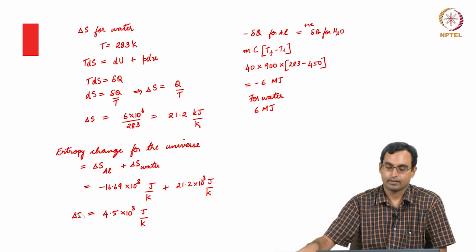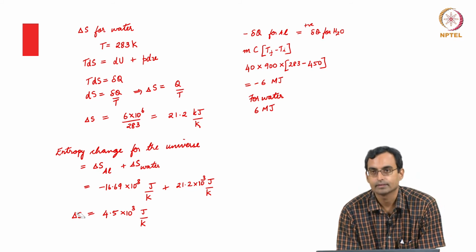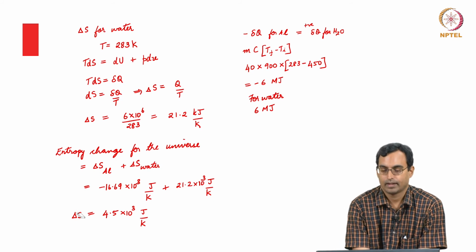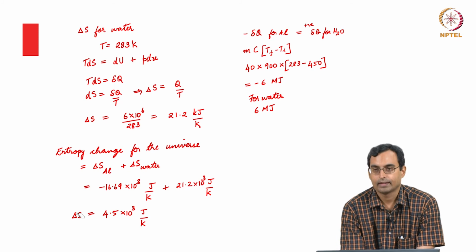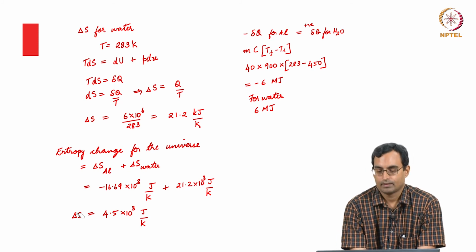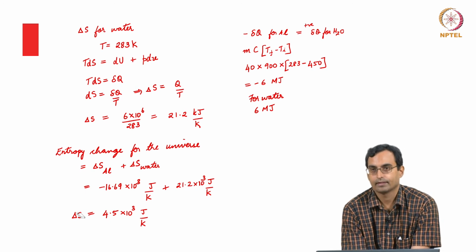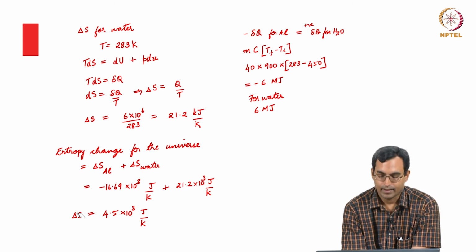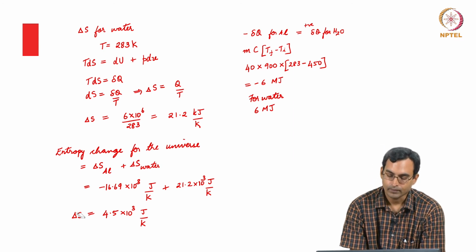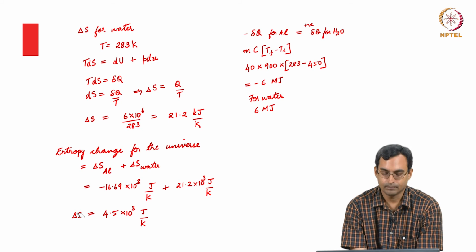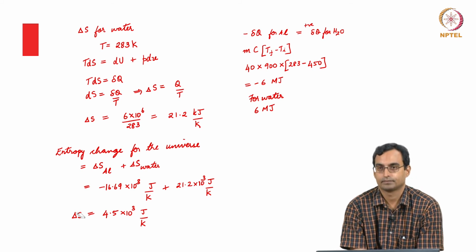So, what we see is that the aluminum block loses heat and cools down. In the process, it also loses entropy. The water gains heat, its temperature does not change. In the process, it has an increase in entropy. And if we look at the entropy change for the aluminum block and the entropy change for the water and we sum them up, we see that this value is positive.